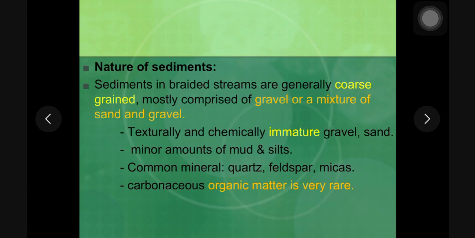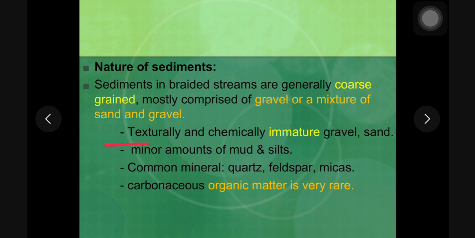Next is the nature of sediments in a braided river system. This part is very important. The sediments of a braided river system are usually coarse grained, obviously because of its occurrence in the mountains, and these sediments comprise coarse gravel or coarse sand or a mixture of both.